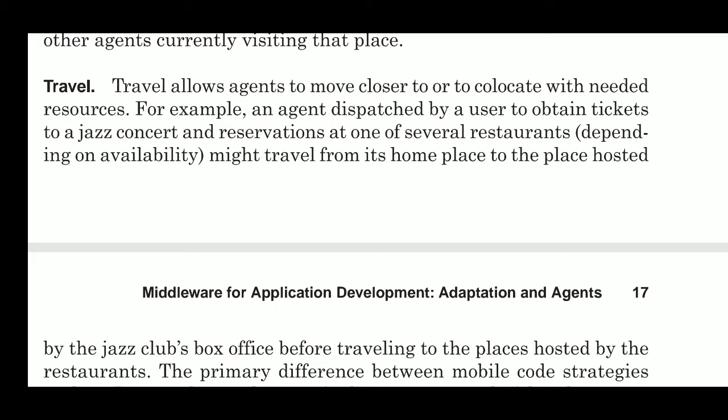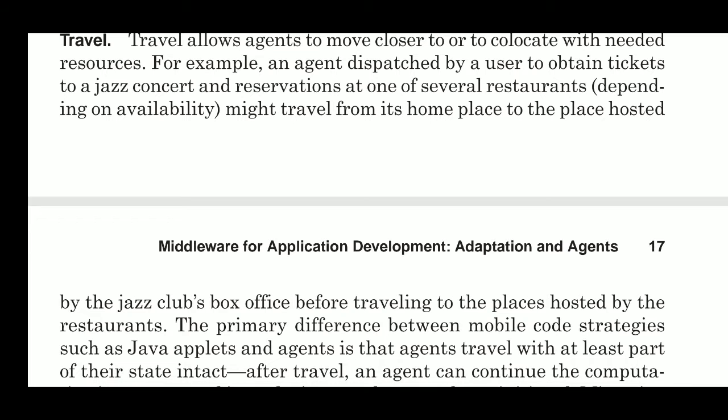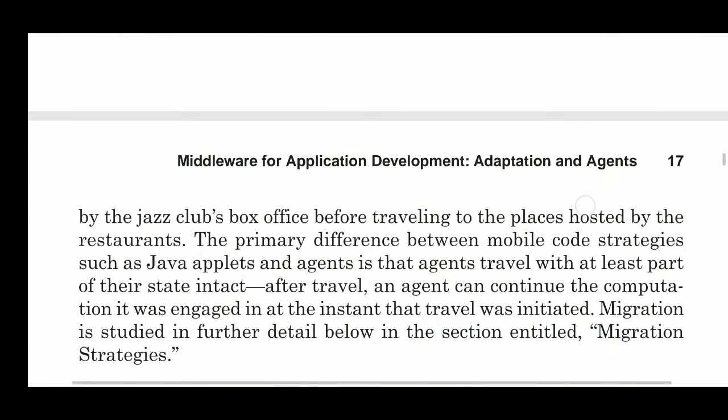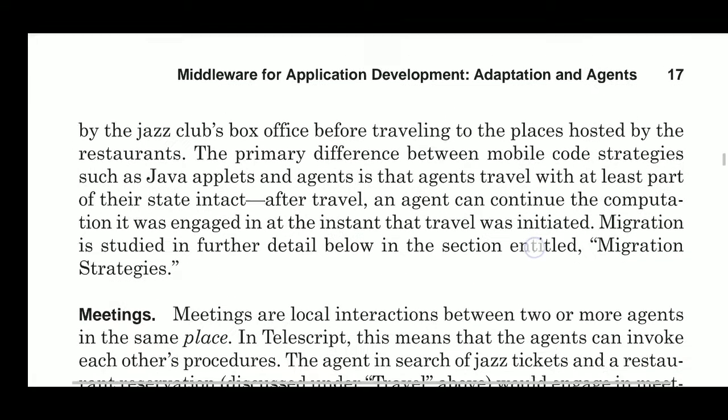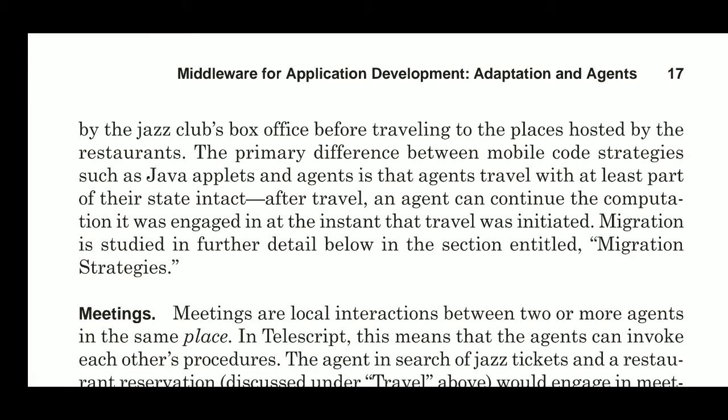For example, an agent dispatched by a user to obtain tickets to a jazz concert and a reservation at one of several restaurants, depending on availability, might travel from its home place to the place hosted by the jazz club's box office before traveling to the places hosted by the restaurants. So the primary difference between mobile code strategies, such as Java applets, and agents is that agents travel with at least part of their state intact.